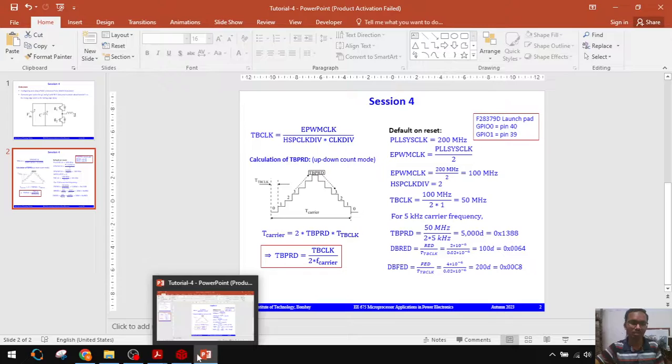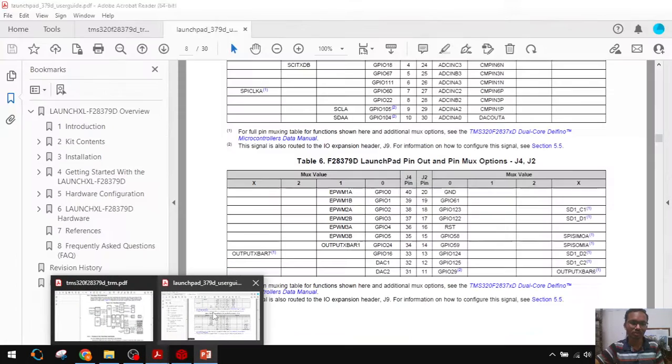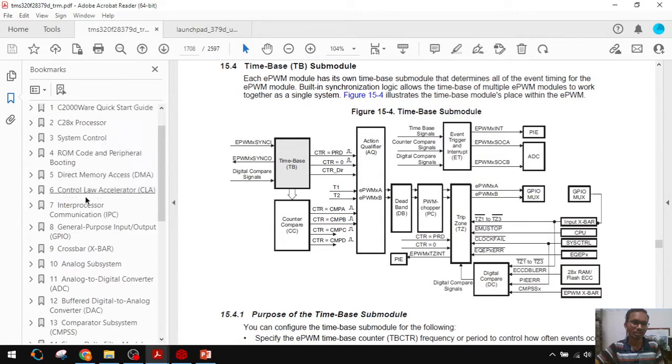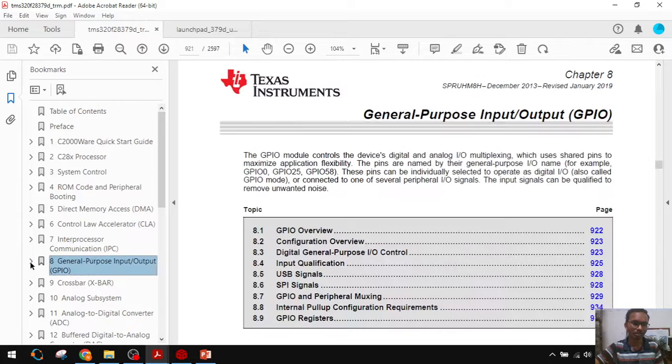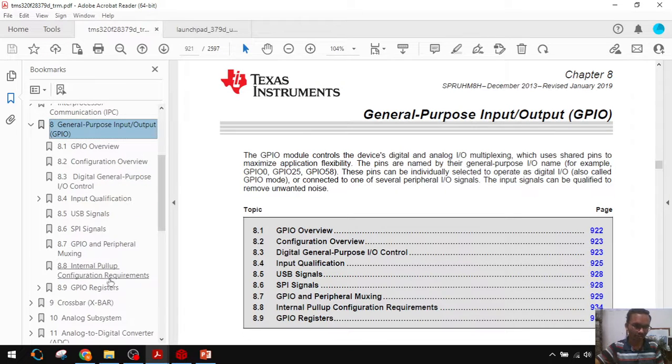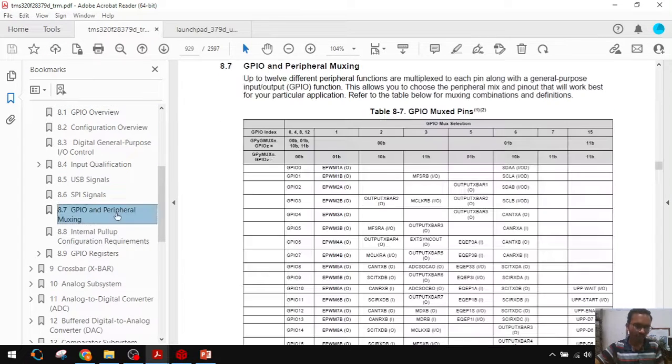For that we should go to the GPIO chapter. Here peripheral muxing. For GPIO 0 and 1 we want to configure as ePWM 1A 1B. For that you have to put 01 in the GPA mux register.